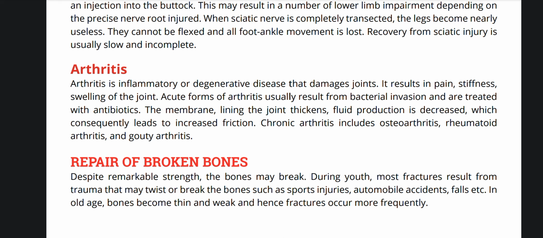Arthritis, an inflammatory or degenerative disease, damages joints. It results in pain, stiffness, and swelling of joint. Acute forms of arthritis result from bacterial invasion and are treated with antibiotics. Membrane lining the joint thickens, fluid production is decreased, which consequently leads to increased friction. Chronic arthritis includes osteoarthritis, rheumatoid arthritis, and gouty arthritis.